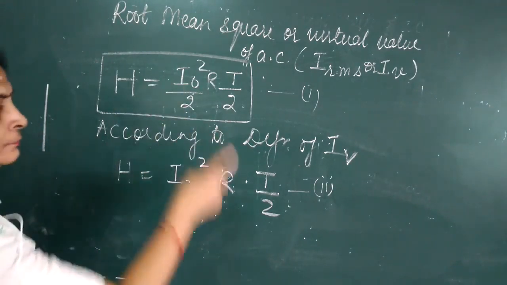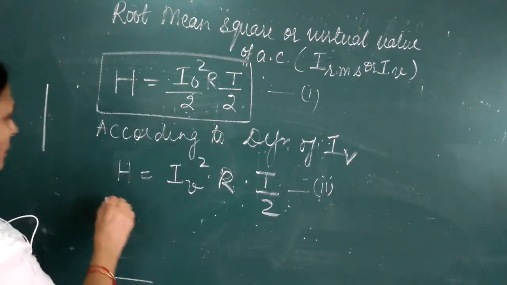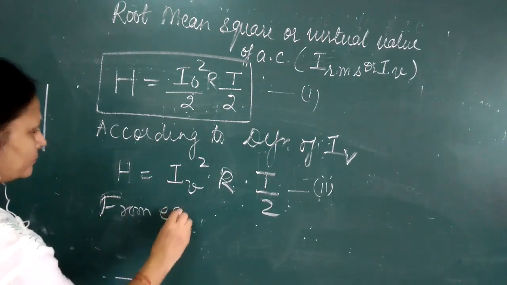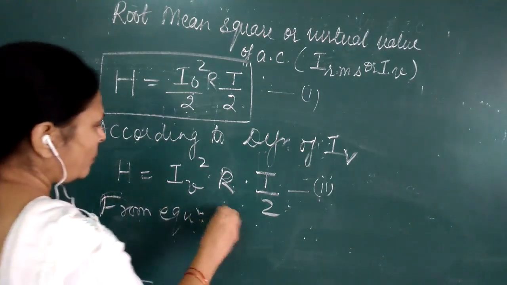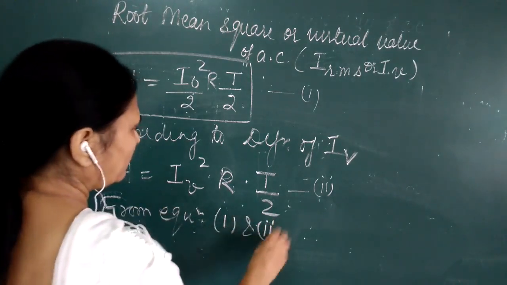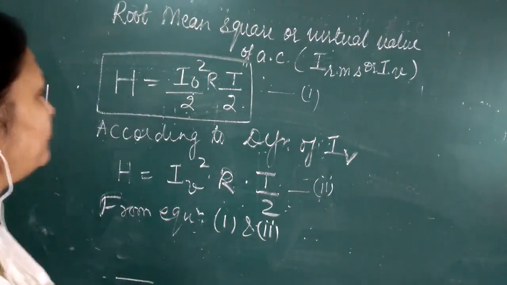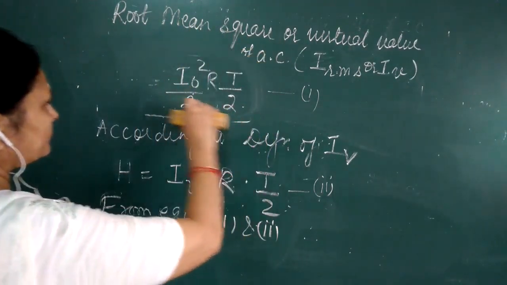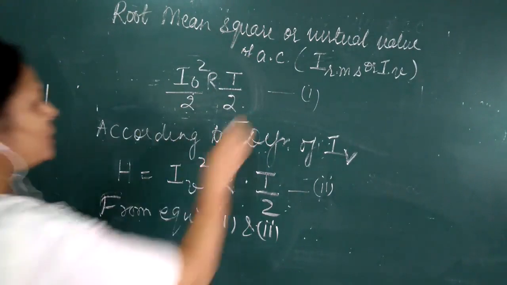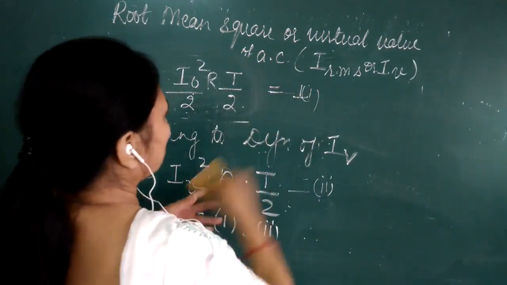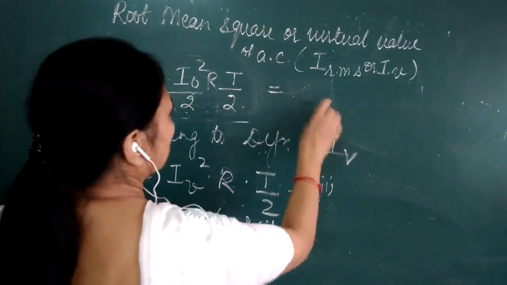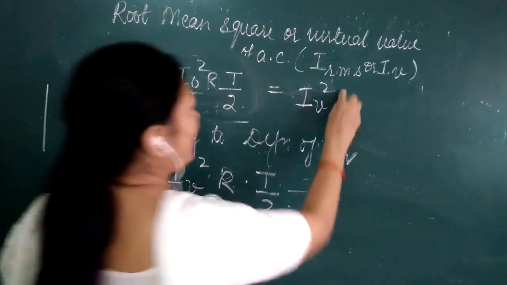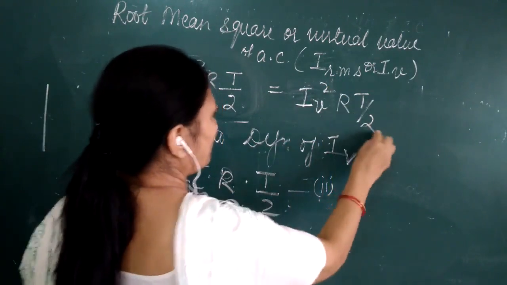Now from equations 1 and 2, this shall be equal to IV square R t by 2.